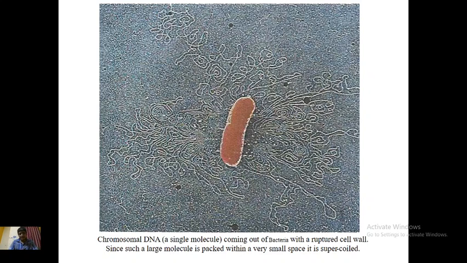Look at this. You can see a bacterial cell, the red cell in the center, and it is put in a hypotonic solution. So the concentration of solution outside is very low as compared to the cytoplasm. The cytoplasm is hypertonic and the outside solution is hypotonic. So water will enter the cell and the cell will burst, and that is what has happened with this cell. It is burst, and there are so many pores in the cell wall, and out of these few pores,